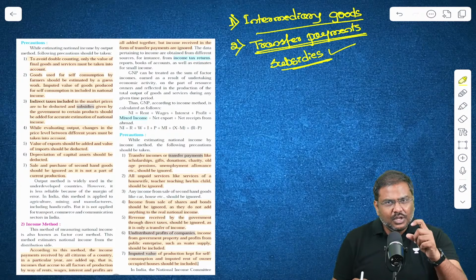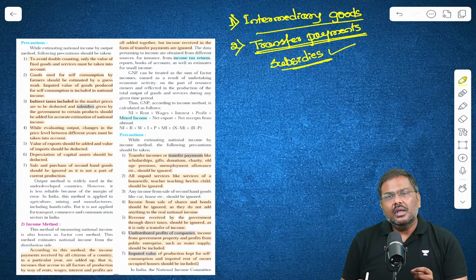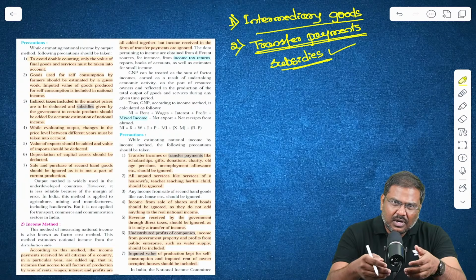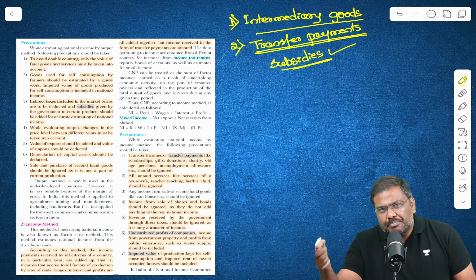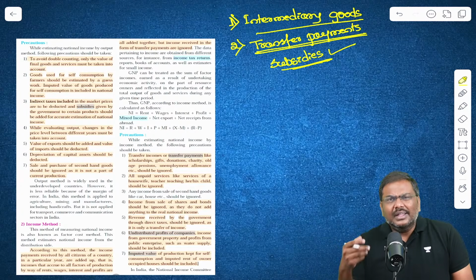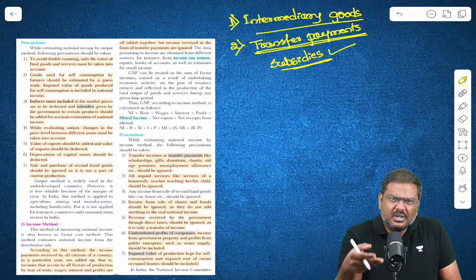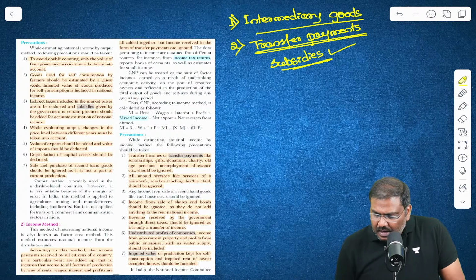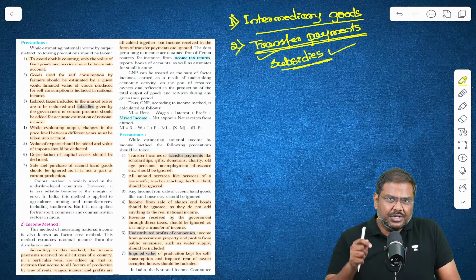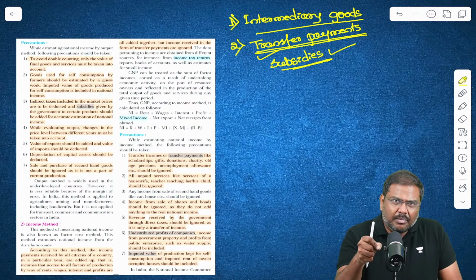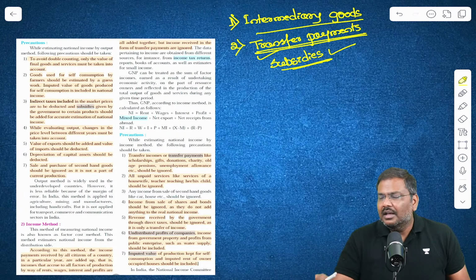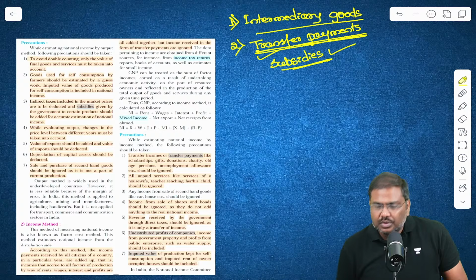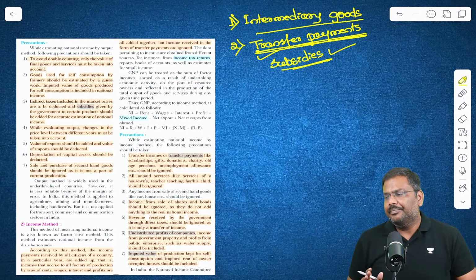Remittances. Let's say you settle down in America, and after settling down, you are earning a certain amount of salary. Part of the salary you will send to, let's say, your parents, your siblings, etc. That is also a type of transfer payment. But please understand, in the context of the GDP calculation, because in return no good or service is collected, transfer payments are not counted in the calculation of GDP.